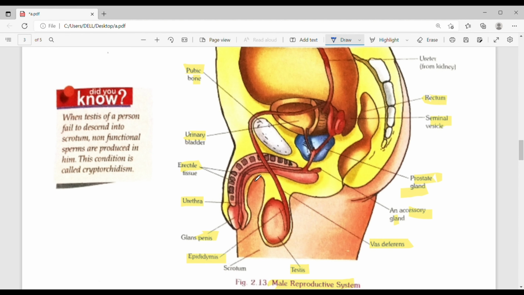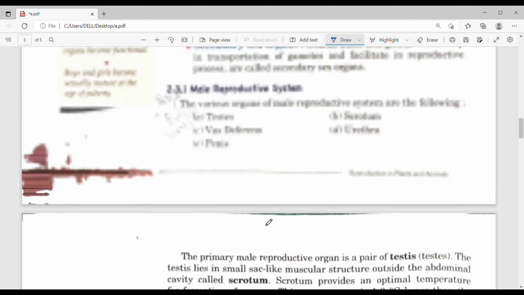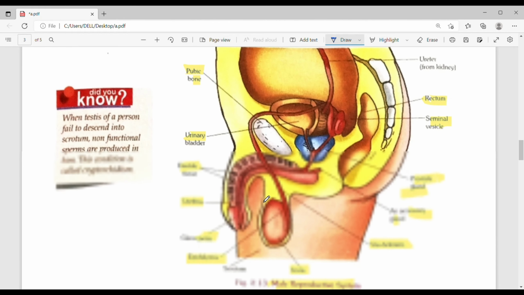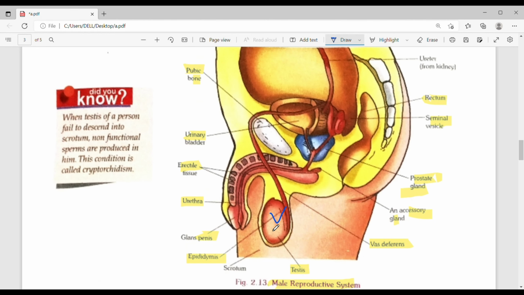It produces sperms and also produces the male sex hormone called testosterone.